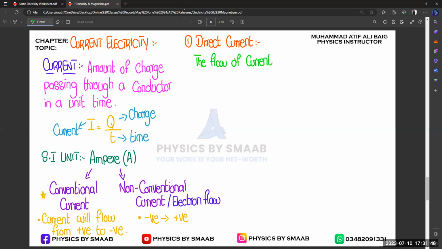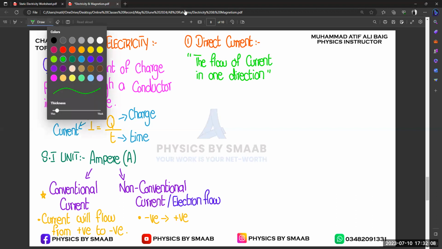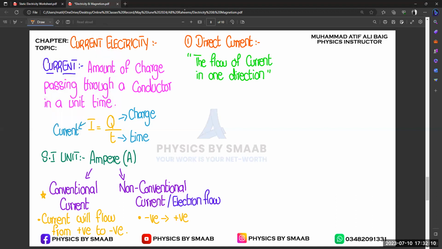So the flow of current in one direction. And you already know about direction, that if we are talking about conventional, it will be from positive to negative. And if they are asking about non-conventional, it will be from negative to positive, right? So that is direction. And if we compare it with the alternating current, that is AC,